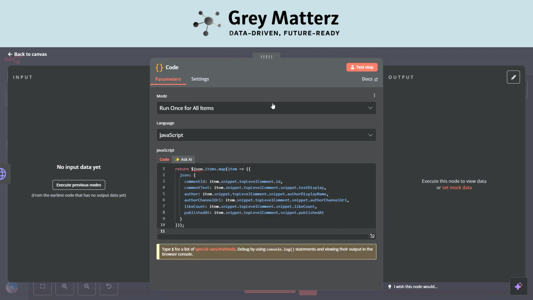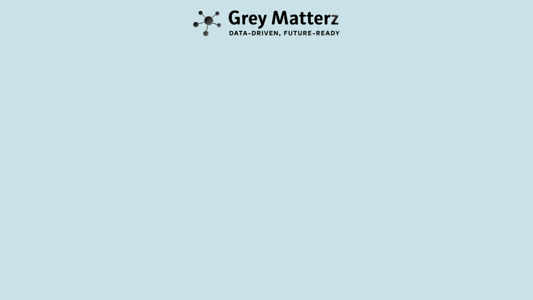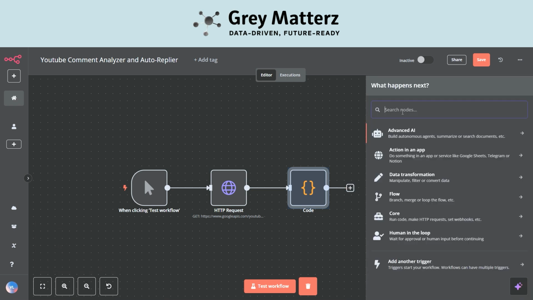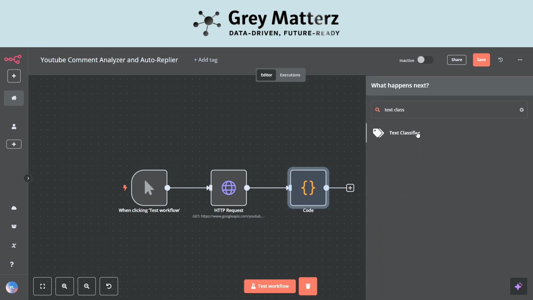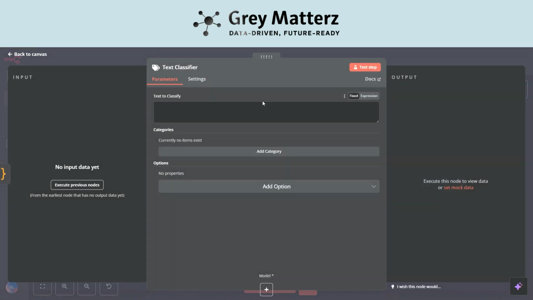I have written the code. All the comments which are fetched in the previous HTTP request will come here, and I will map them based on the comment ID, text, their author, their like count, and time of publishing. The next node we will be taking is the text classifier. It will be used for classifying each comment, whether it is a positive comment or a negative comment.